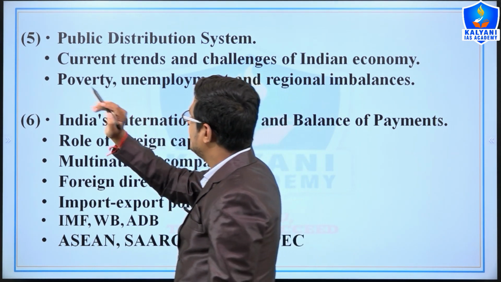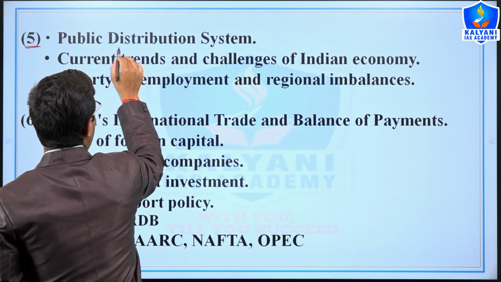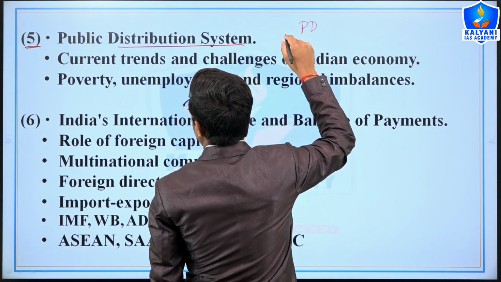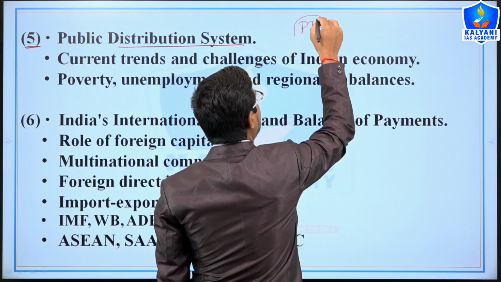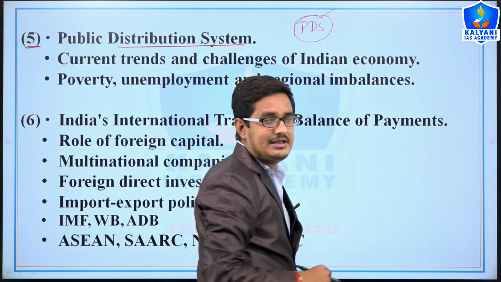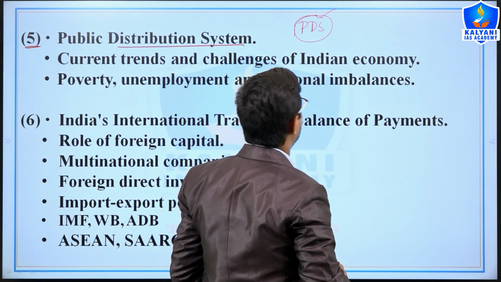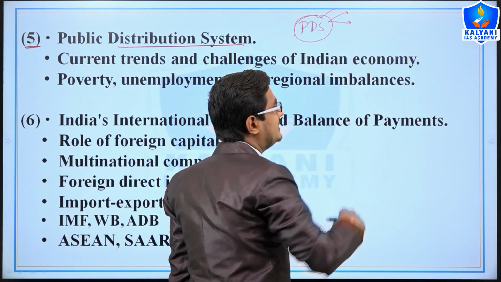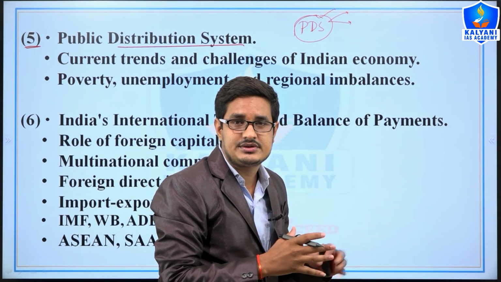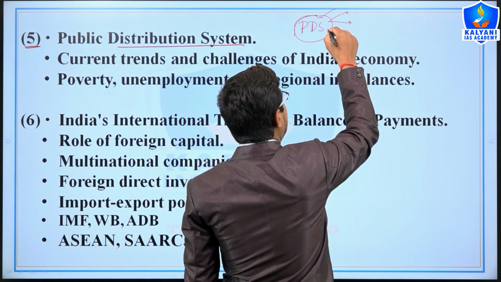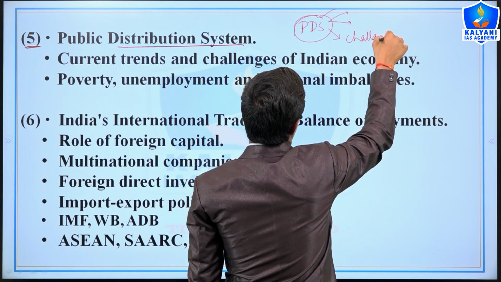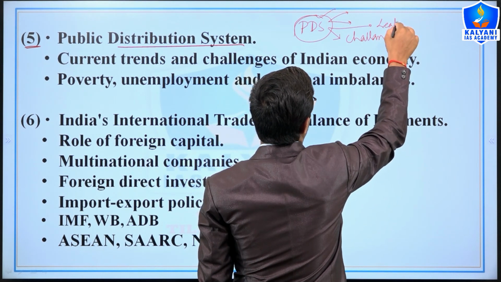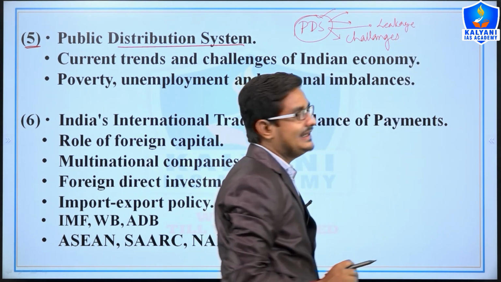Point 5 is related to the public distribution system. As I told you, in this topic we will study what the public distribution system is, what its merits and demerits are, and the challenges in the public distribution system, and how the leakage problem can be overcome in the PDS system.